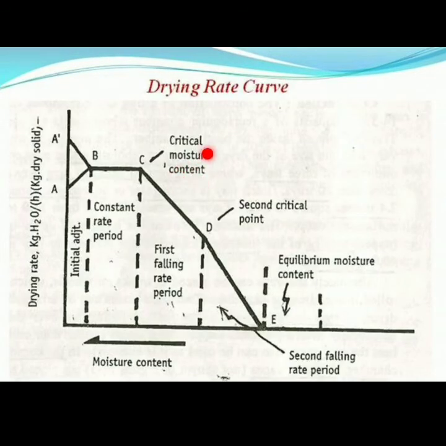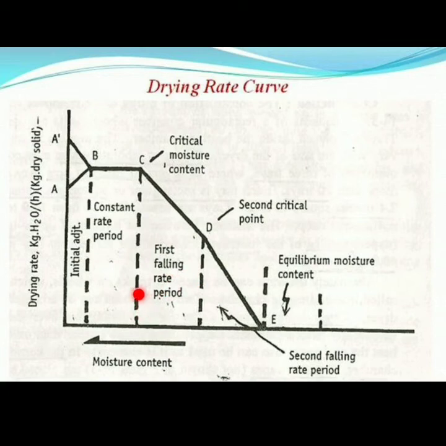This point is referred to as the critical moisture content. In the constant rate period, the rate of evaporation is equal to the rate of diffusion. What is next is CD, after the critical moisture content. CD represents the first falling rate period.